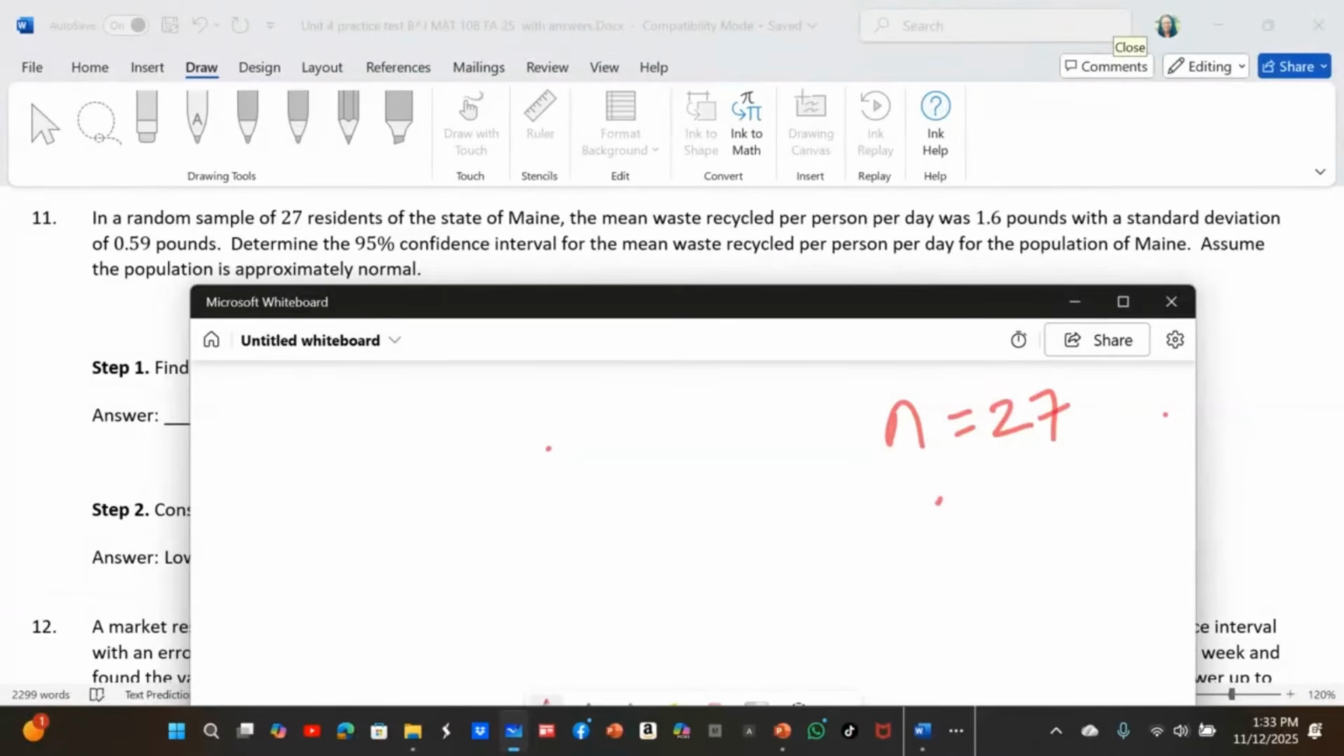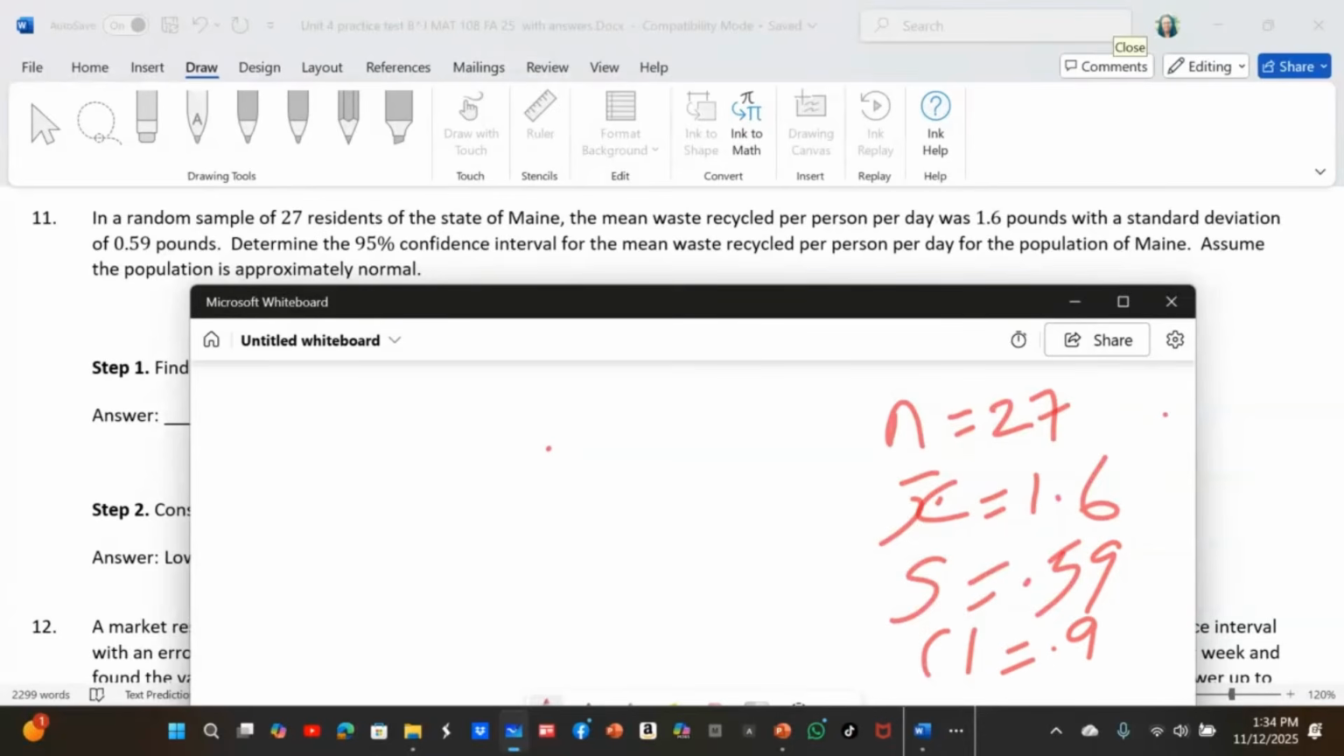The mean is given to us, X bar is 1.6. We're also given the sample standard deviation, and that sample standard deviation is 0.59. Determine the 95% confidence interval, so the confidence level is 95%, 0.95, for the mean waste recycled per person for the population of Maine. Assume a normal population. So this is a T confidence interval.